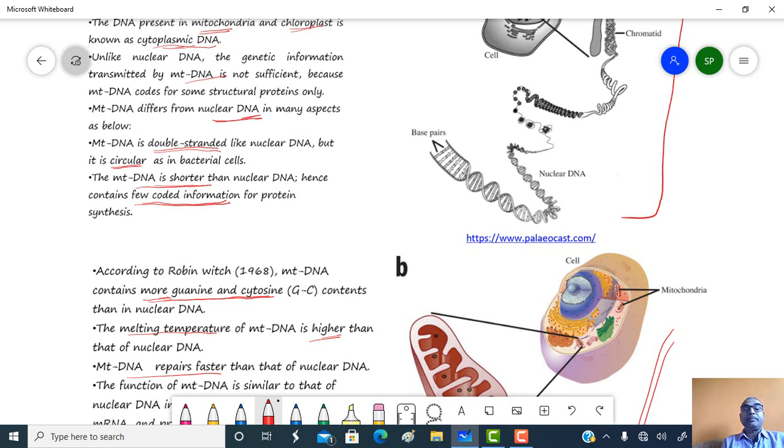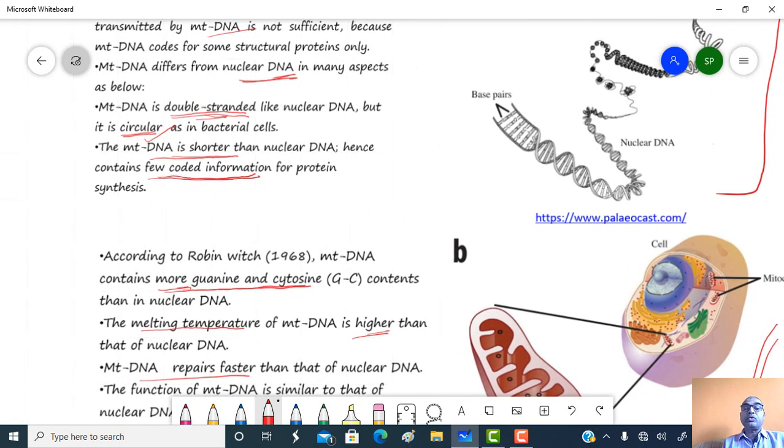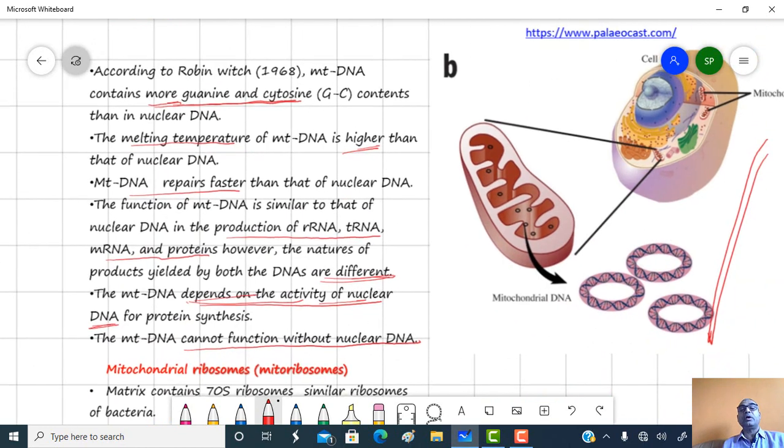Like nuclear DNA, mitochondrial DNA is double-stranded, but it is circular, as in the bacterial cell. Mitochondrial DNA is shorter than nuclear DNA, and as it is shorter, it contains little coded information for protein synthesis.